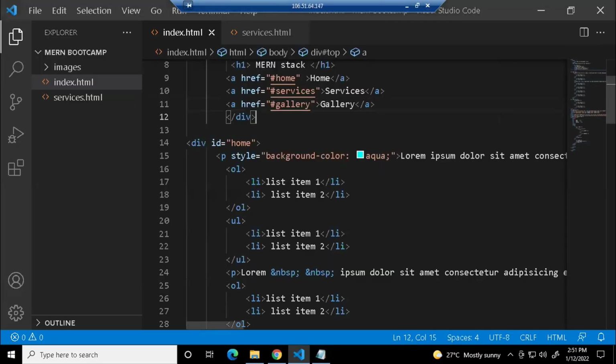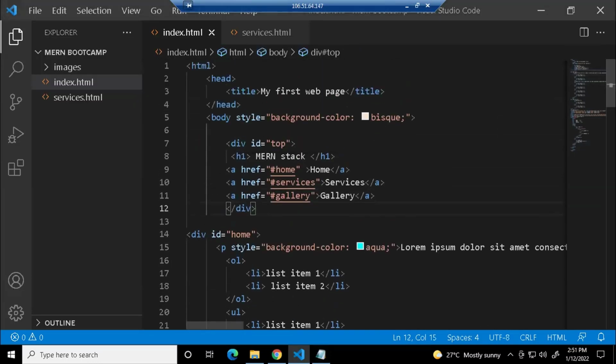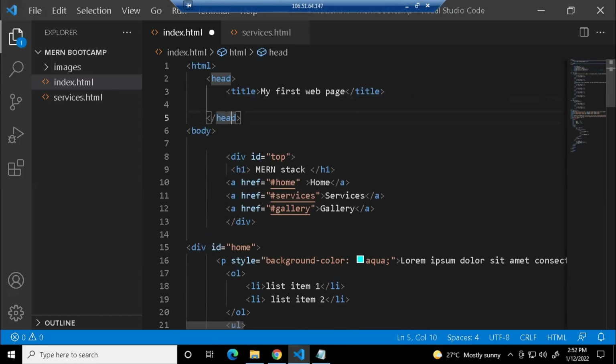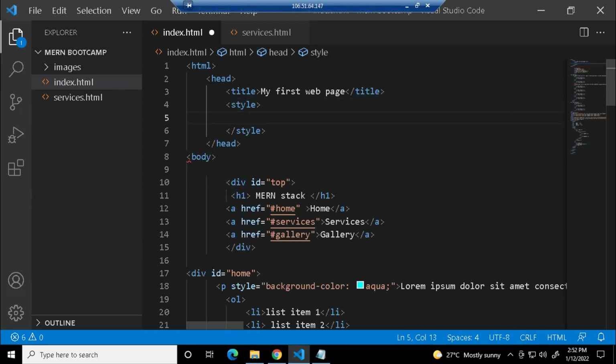Okay, so what internal CSS is going to do is, you're going to write your style separately in a specific place of your document. Now I'll remove this style from my body. I'm just saving this. Now, I told you in the very beginning of the class, we'll also be using the head tag when we are discussing CSS and JavaScript. Now you can add your style in the head of your document. So for adding your style here, just write a style tag. Last time style was an attribute to the tag. Now style itself is a tag. Whatever properties you want to apply, whatever styles you want to make, you can create it within the style tag.